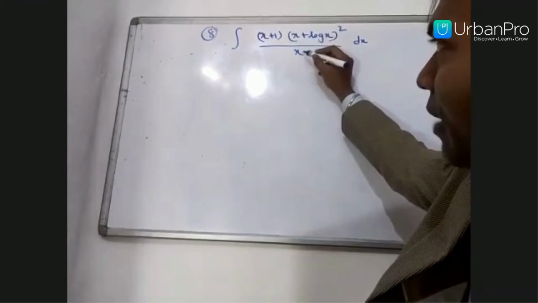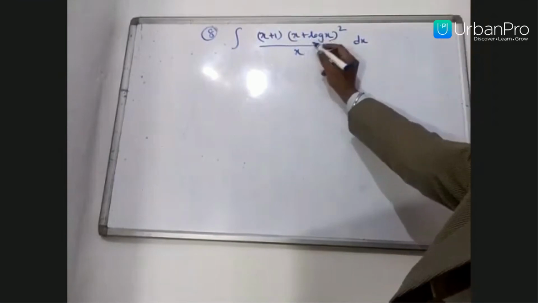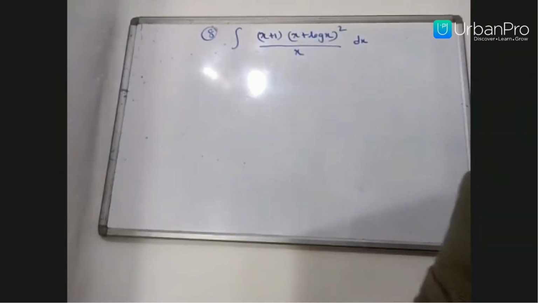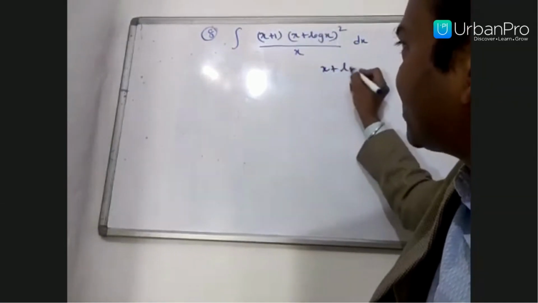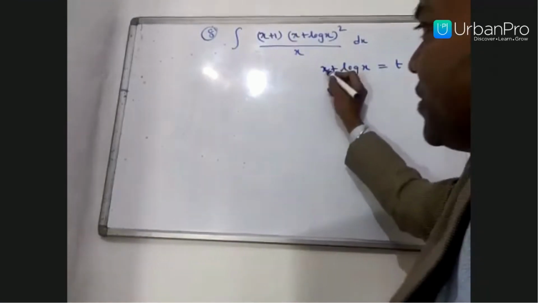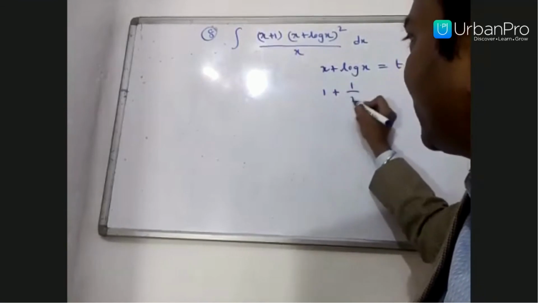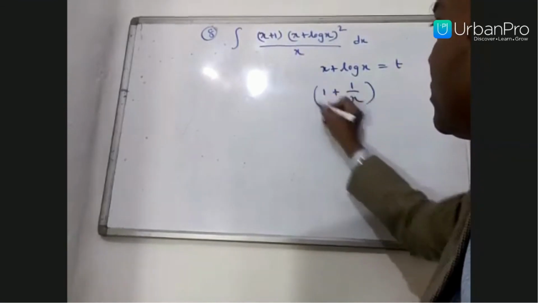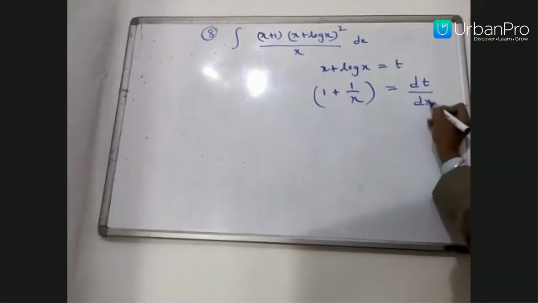So wherever you have something like that, it is better to take x plus log x as t. The differentiation of x plus log x is 1 plus 1 by x. Differentiating t with respect to x, dt by dx.